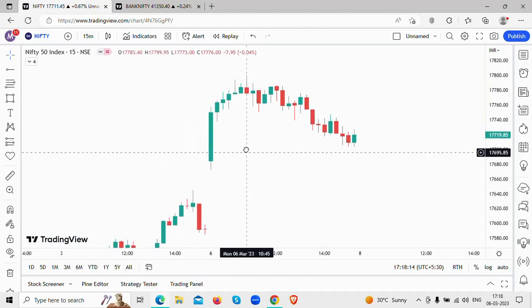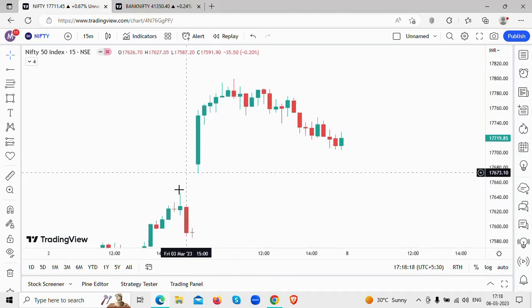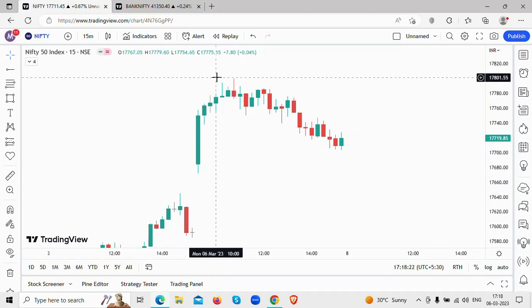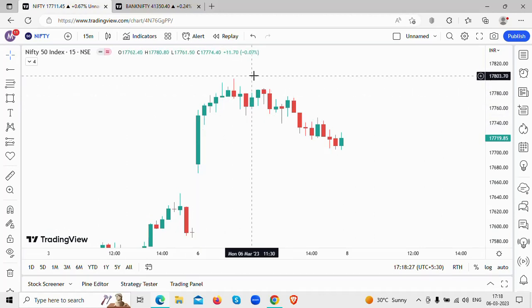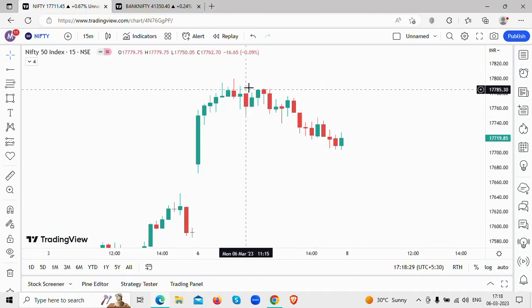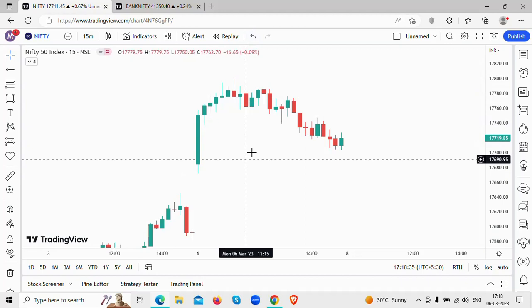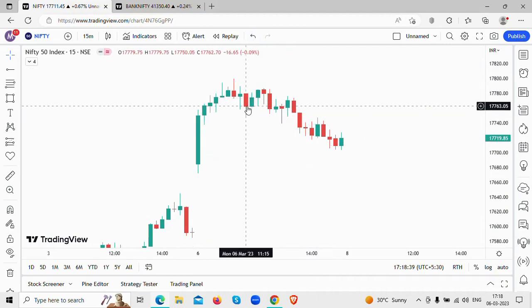So what are we looking at in today's price action? If you see, the price opened a gap up. Okay, it opened above the previous day high. It made a move higher to 17,800 level, and it could not cross this particular level. It went into a consolidation, broke down from that level, and closed near 17,720 levels. So this was pretty much range bound price action in today's Nifty.